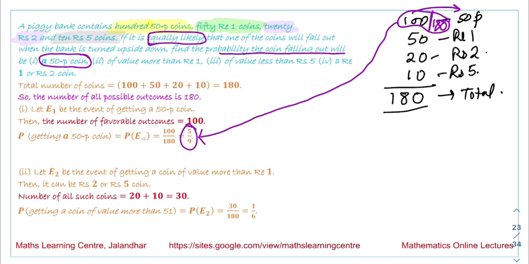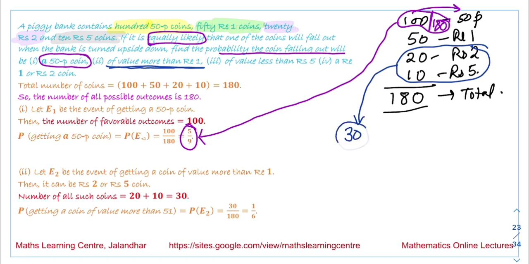Next is the value more than rupee 1. The value more than rupee 1 means either it is a rupee 2 coin or a rupee 5 coin. So total coins we have is 30, and we divide this value by 180 to get the probability, and the answer we obtain is 30 by 180, that is equal to 1 by 6.